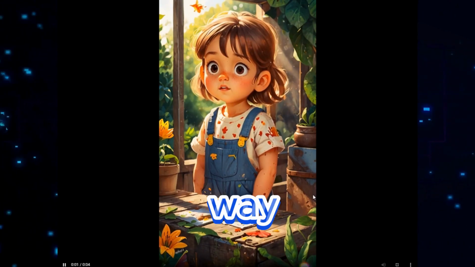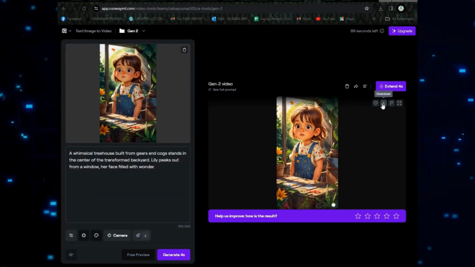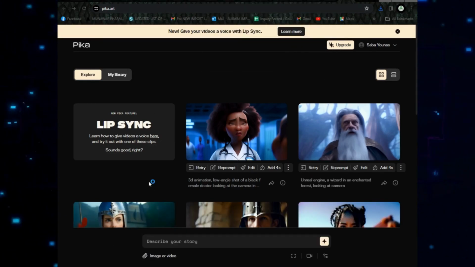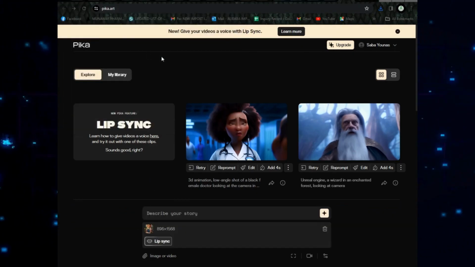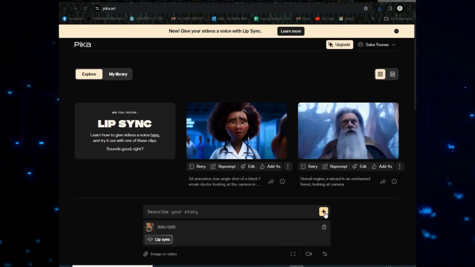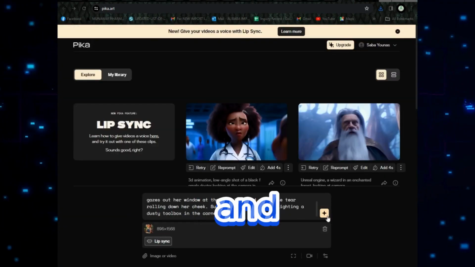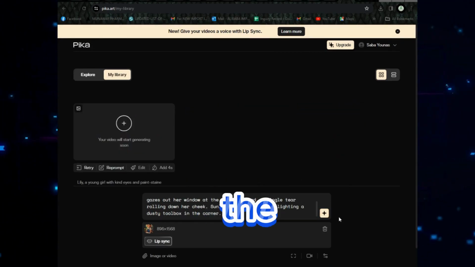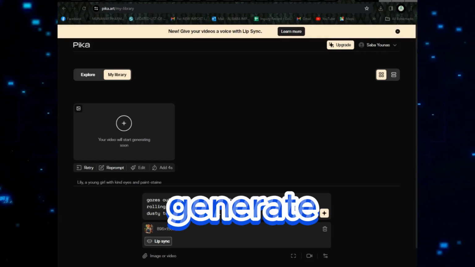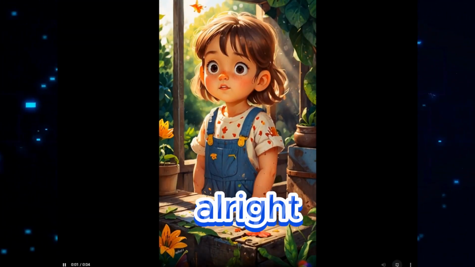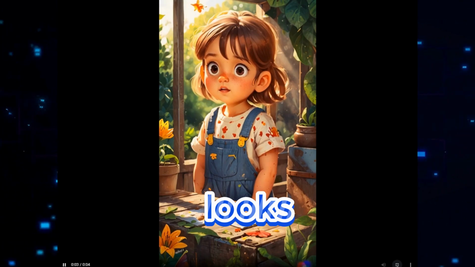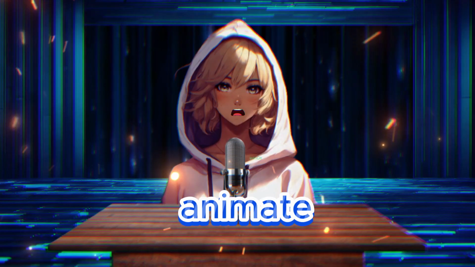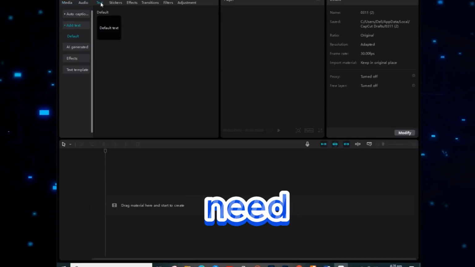Now let's see how it looks. Amazing. In this way, animate all the images one by one. Alternatively, you can also use Pika Labs to convert images into videos, which is completely free. Just open Pika Labs, upload your image, paste your image prompt here, and hit enter. Now, wait for a few seconds. It will take time to generate the video. Alright, our video is ready. Let's have a look. The quality of the video is good, so you can try any of these tools to animate the images.